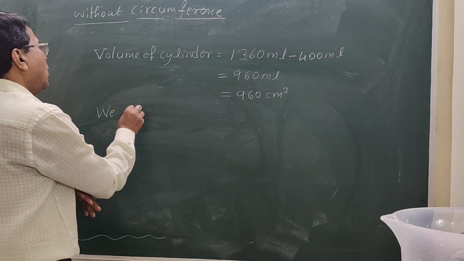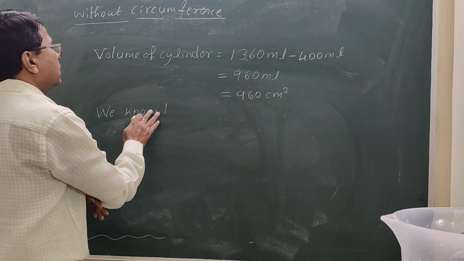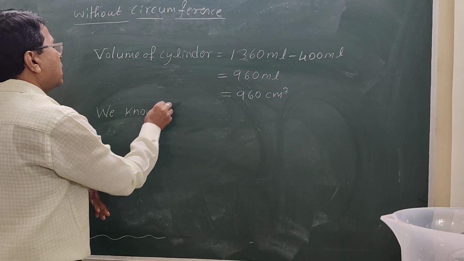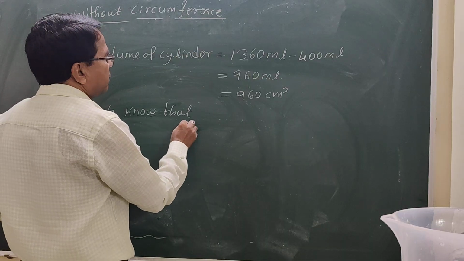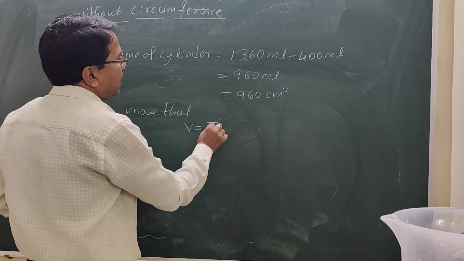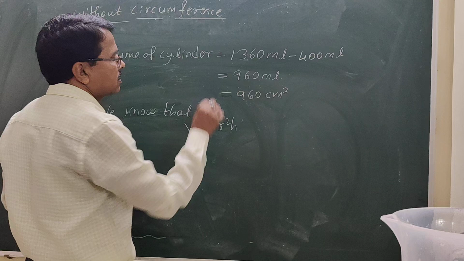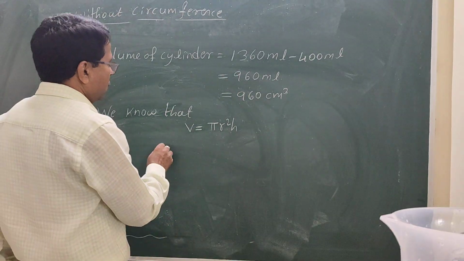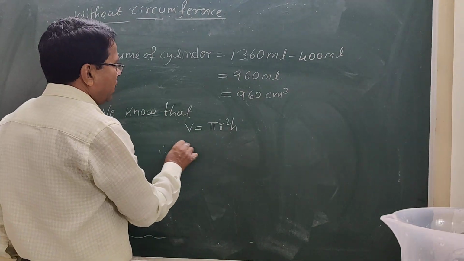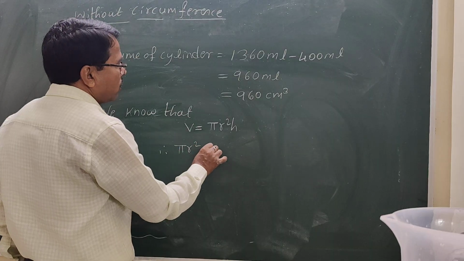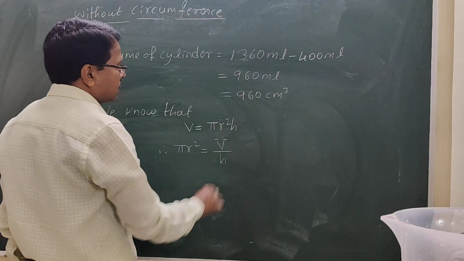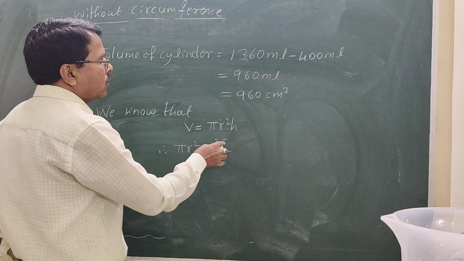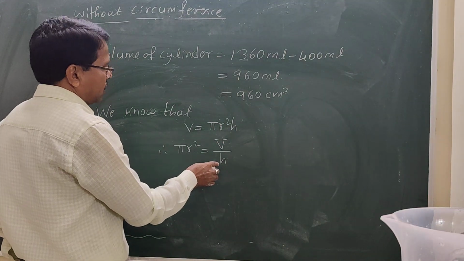Now what do we know? The volume of a cylinder is equal to pi r square h. So I'll write pi r square equal to volume divided by h.